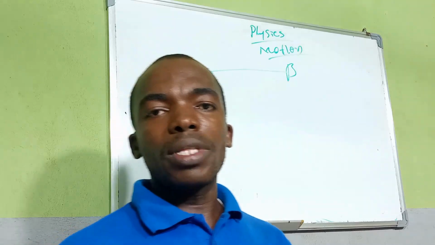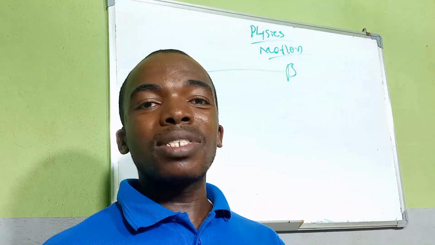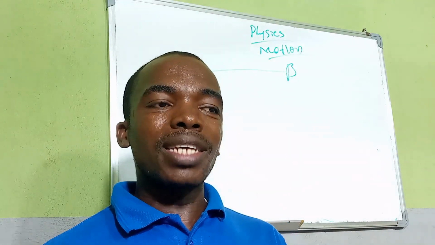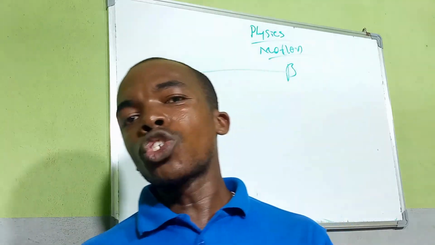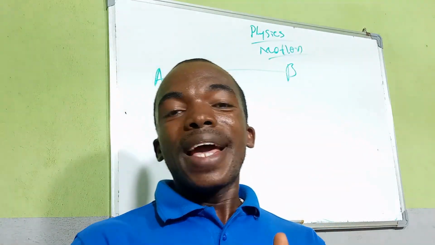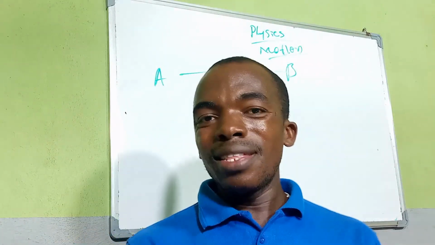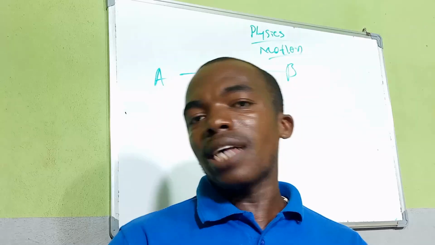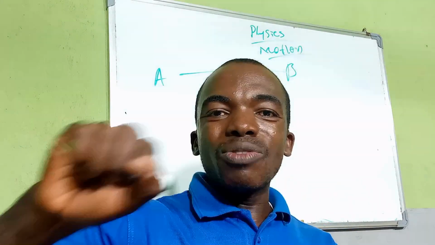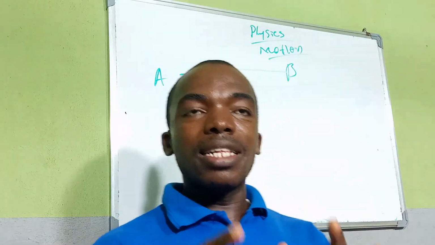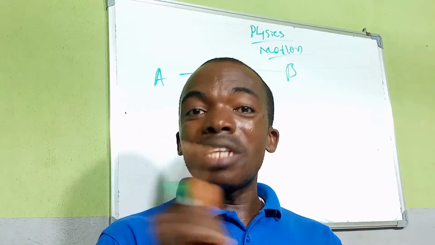Then we also have another type of motion called rotatory motion. Now, rotatory motion and circular motion, sometimes we fail to understand the difference between the both. Rotatory motion is a kind of motion in which a body moves in a circular path around an axis. So there must be an axis. You understand? Like for example, the earth rotating around its axis. Even an electric fan rotating around an axis, we say that is a rotatory motion.